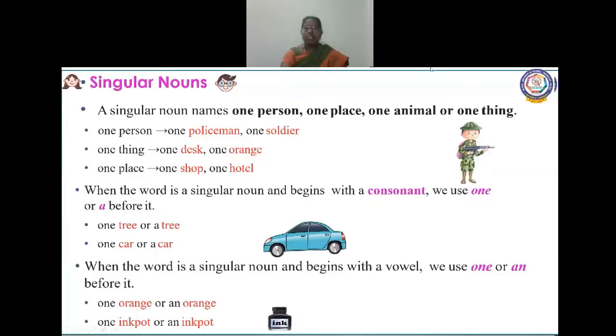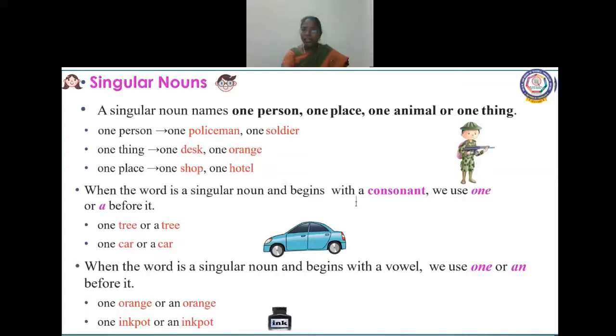Okay, children, before moving to the next one, do you know what you mean by consonant? Can anyone tell me? Consonant is nothing but other than vowels. For example, A, E, I, O, U are vowels.